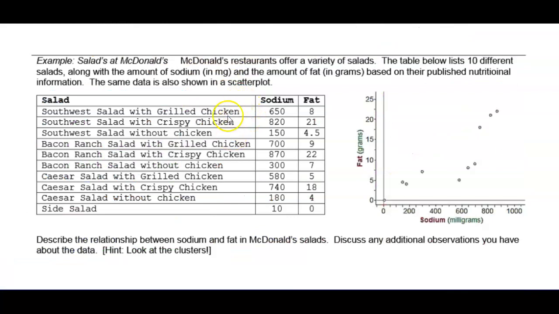Example, salad at McDonald's. Well, we spent some time talking about beef at McDonald's in a previous lesson, so now we're trying to lighten things up a little bit and go with the salad. McDonald's restaurants offer a variety of salads. The table below lists 10 different salads along with the amount of sodium in milligrams and the amount of fat in grams based on their published nutritional information. The same data is also shown in a scatter plot. You can see the scatter plot right here.